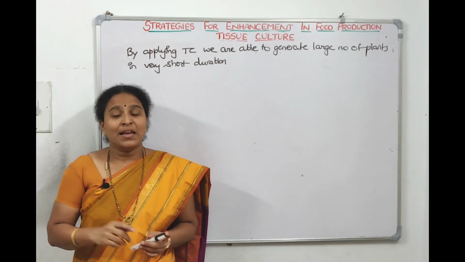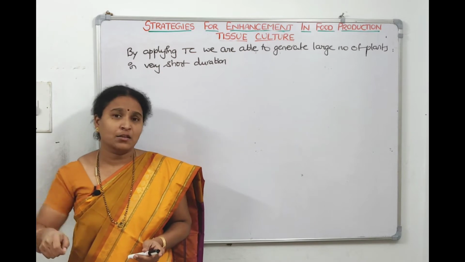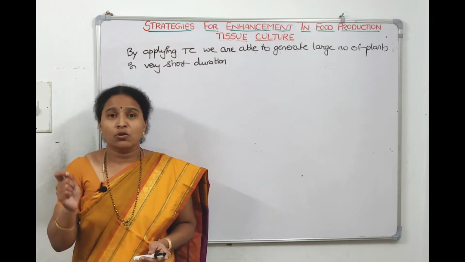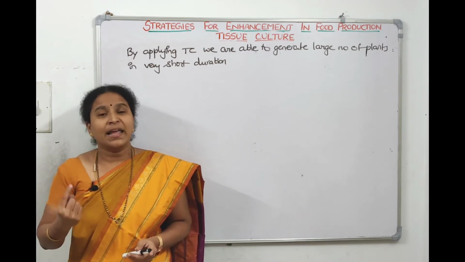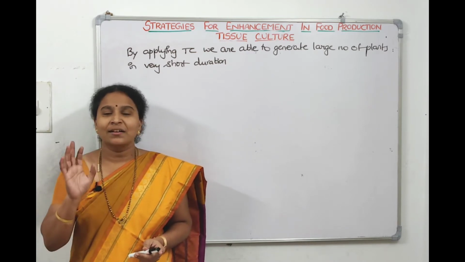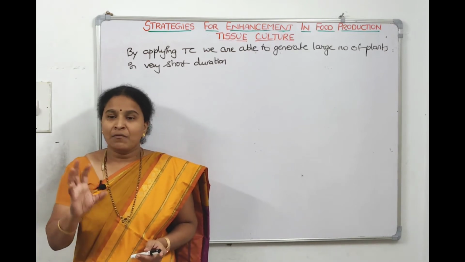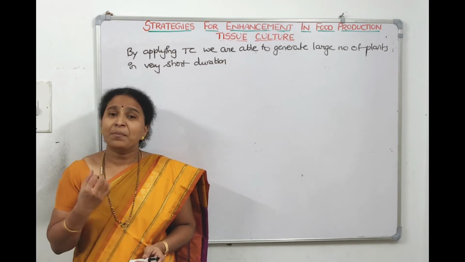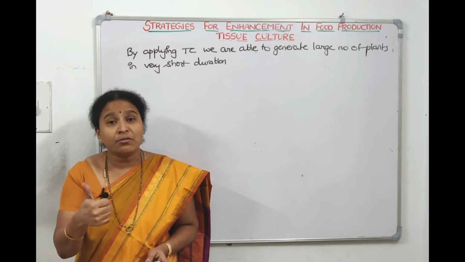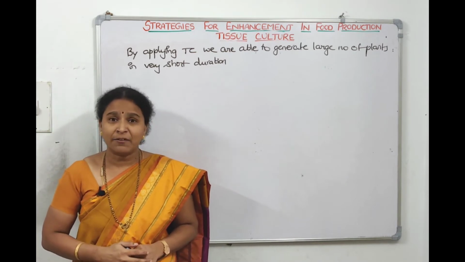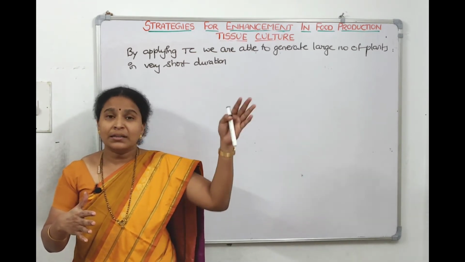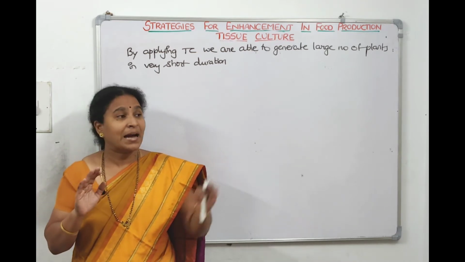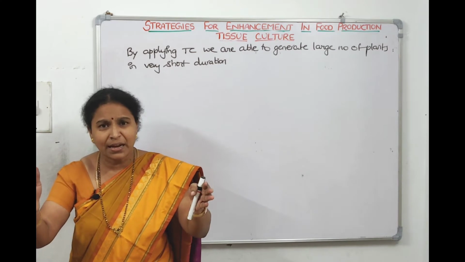Why so? If you sow a seed inside the soil, the seed has to complete its dormancy. It has to wait for favorable conditions. You have to water it and all. Then only, taking enough time, the plantlet will come out, right? But when you are providing everything ready-made, the growth of the plant will be very fast. That's what we wrote: in a short duration, a large number of plantlets will develop. If you take a small cupboard, however many test tubes you can arrange in it, that many plantlets you can develop. Hundreds and thousands you can develop in this small area, right?